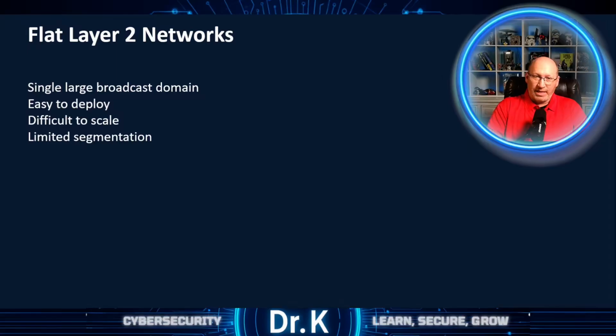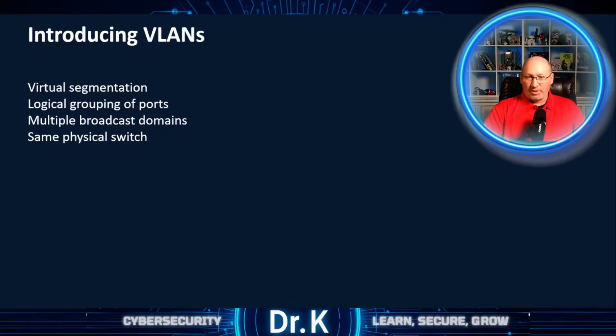In a flat layer 2 network, all devices share the same broadcast domain. While simple to configure, this design does not scale well. As the number of devices increases, broadcast traffic grows exponentially, and troubleshooting and isolation also become more challenging in undivided networks. Virtual LANs, or VLANs, allow administrators to divide physical switches into multiple logical networks.